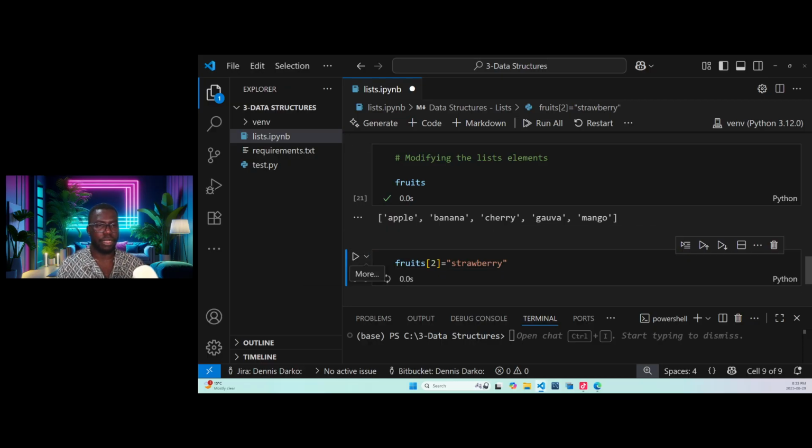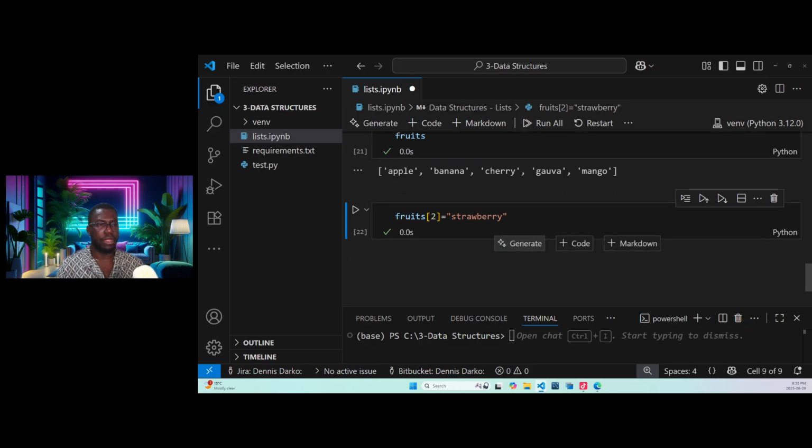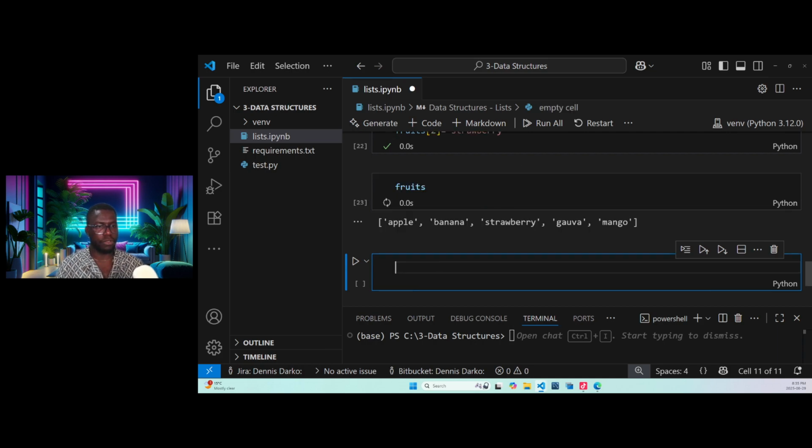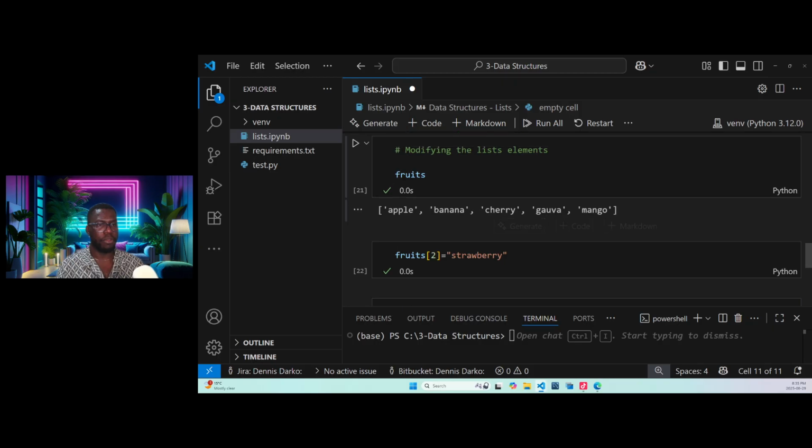So let's run. Okay, so now let's print. Let's see if it truly changes. Let's check fruit again. So you see, previously when we checked, fruit was this. There was cherry.